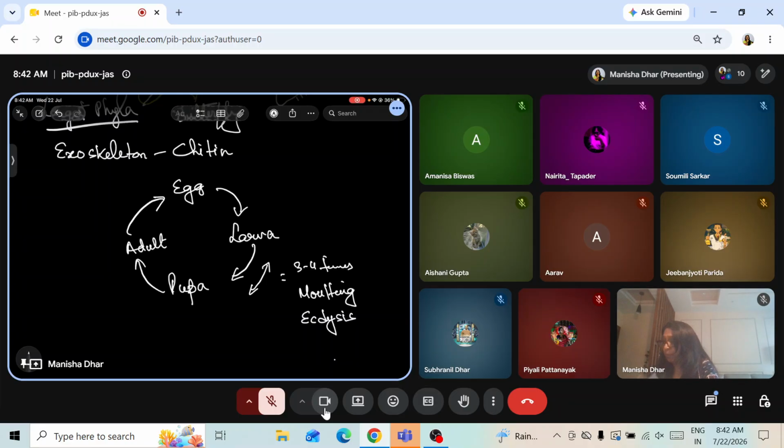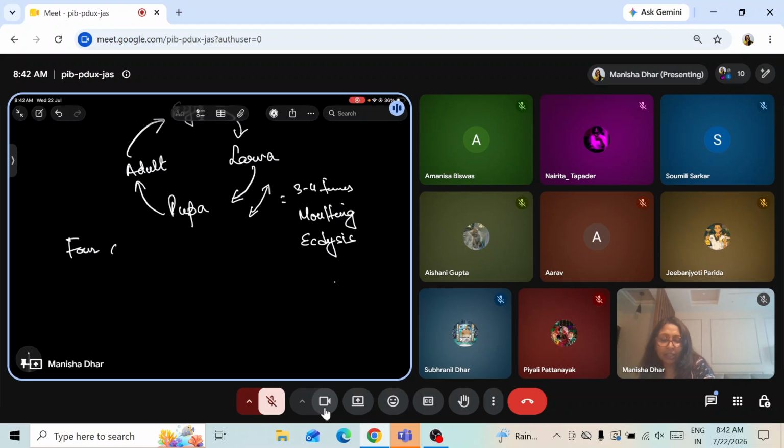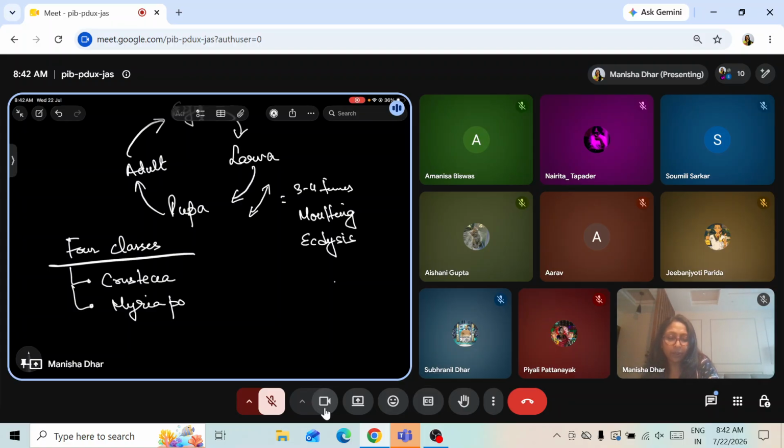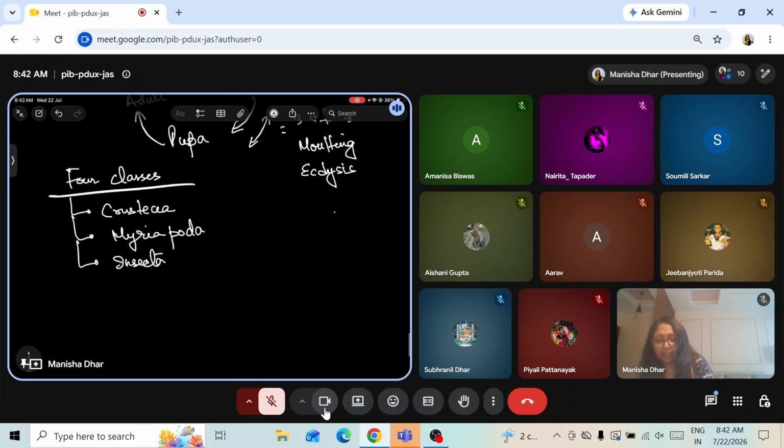And if you check the portion given, there are 4 classes of arthropods. The first one is Crustacea, and then we have Myriapoda, Insecta, and Arachnida. We don't have much detail of this in our class 9 syllabus, but we should know these 4 classes with their examples.